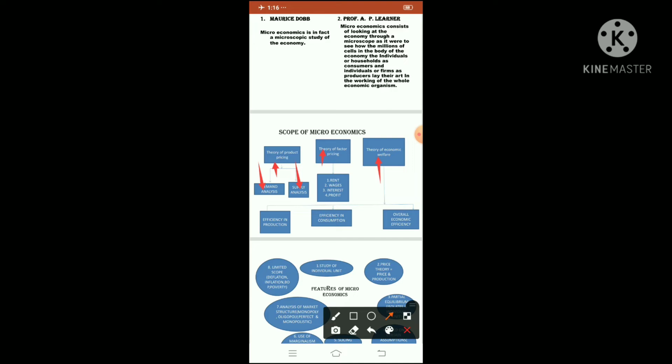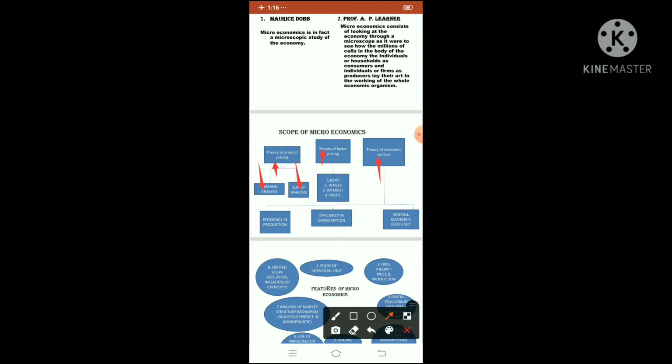That is, for example, I have given you pencil. So this theory of product pricing is dependent on two things: demand analysis and supply analysis, children. Now, what is demand analysis? We all know demand means customers' demand, the consumer demanding a product. For the pencil example, when my pencil is good, giving good quality, 100% result, and people are happy with it, it will have more demand in the market.